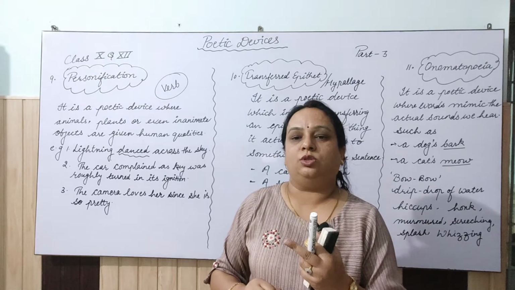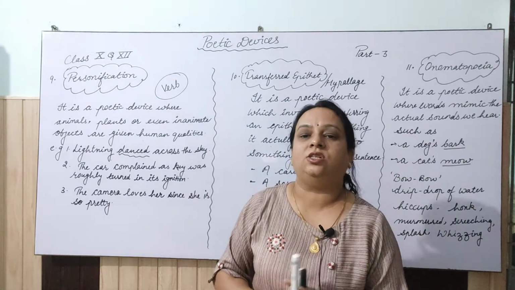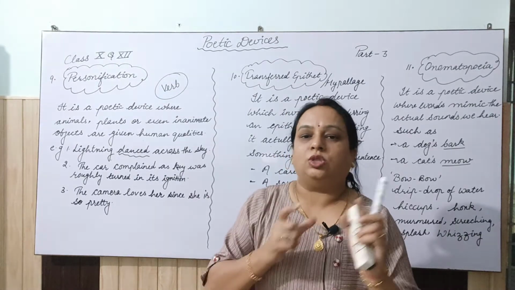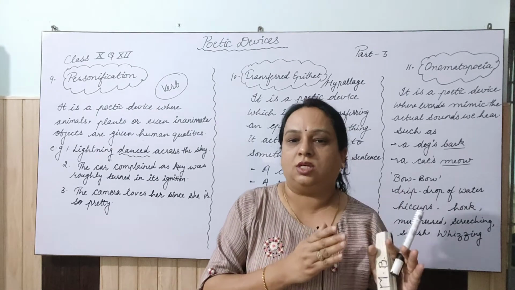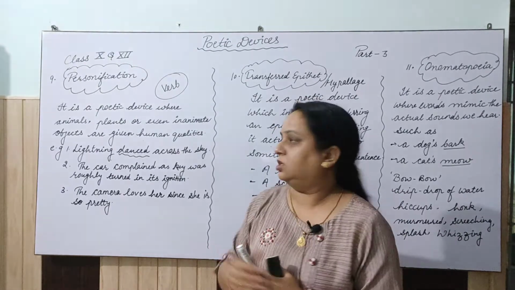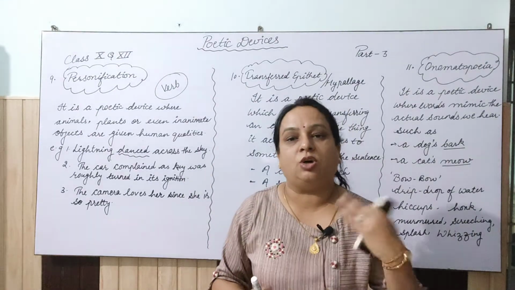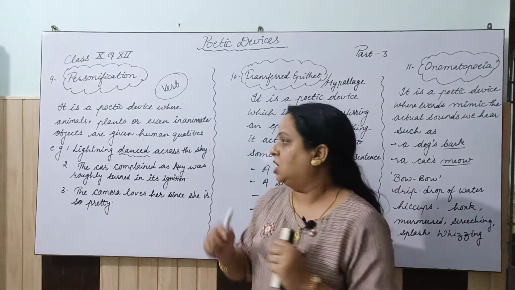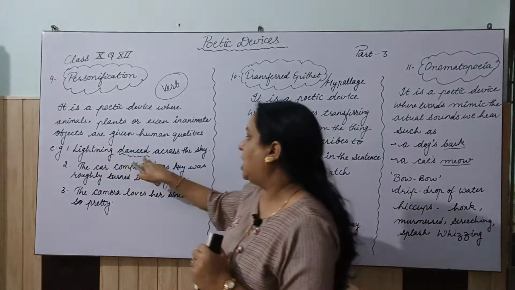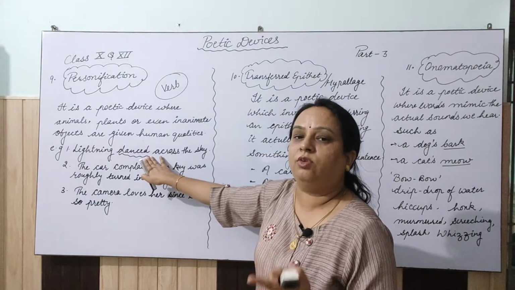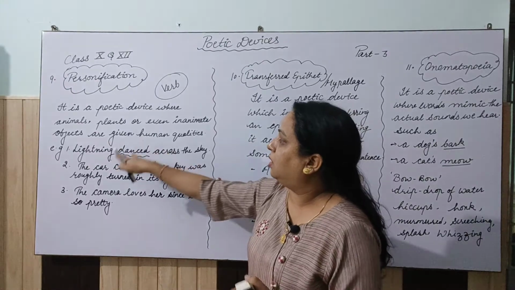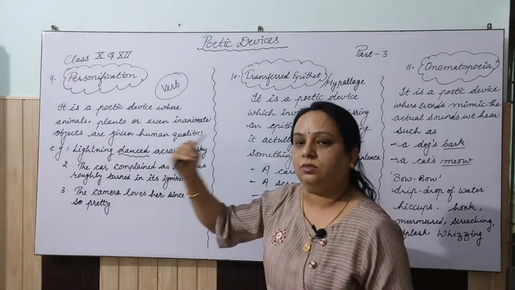But in the second sentence, nature teaches us many things. So I am giving the quality of the person who is a teacher to nature. That is the personification of things. So here also, lightning danced across the sky. This dancing is the quality of a human being, but it is being given to the lightning.